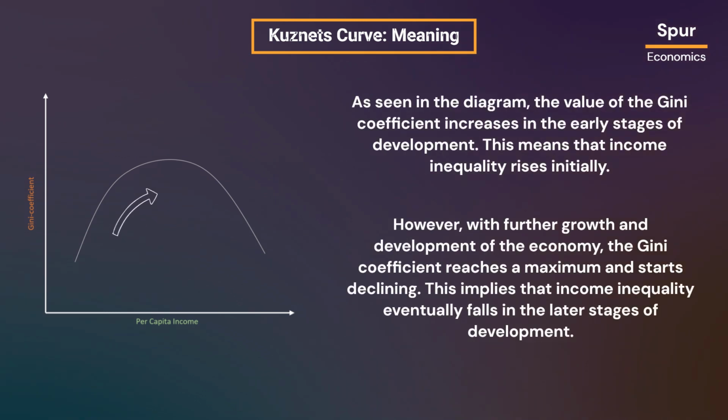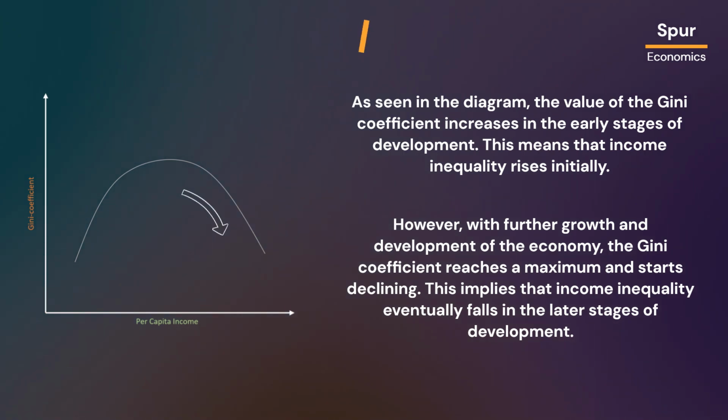As seen in the diagram, the value of the Gini coefficient increases in the early stages of development. This means that income inequality rises initially. However, with further growth and development of the economy, the Gini coefficient reaches a maximum and starts declining. This implies that income inequality eventually falls in the later stages of development.